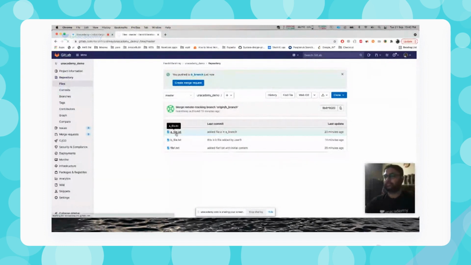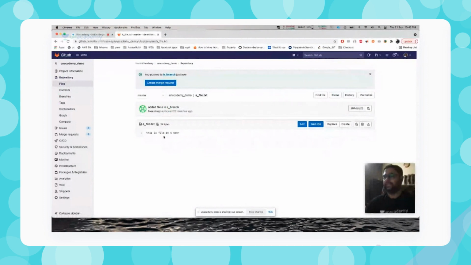If I open a file, then you will find no change. There is a single line. But if I change this to A branch, it will show me two lines of code. I am changing here user A and A branch, and if I select the B branch over here, then it will show me the second line with different things. So it's saying this change is done by user B branch.